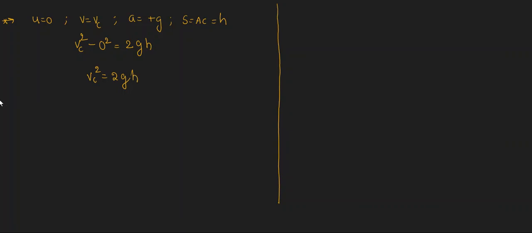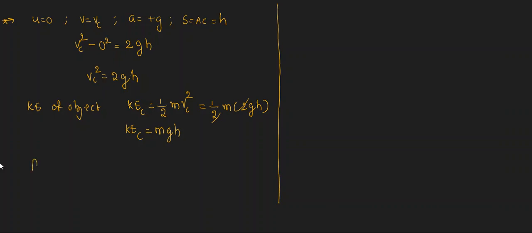I want the kinetic energy of the object at point C. How to find out the kinetic energy? Kinetic energy at point C formula is half m Vc square. Now substitute this value: Vc square is 2gh, then the 2 will get cancelled. Then we get the kinetic energy at point C as mgh.